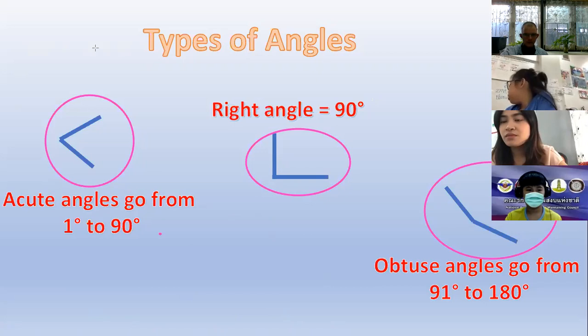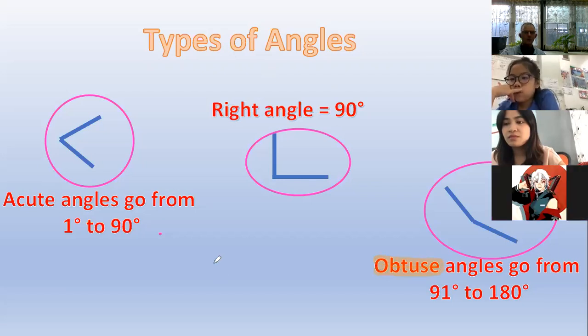Come on, what's the name of that angle? You've done this. Read it to me all together. Come on. Read the name. Can you guys see? Obtuse angle. Obtuse angle. Good.